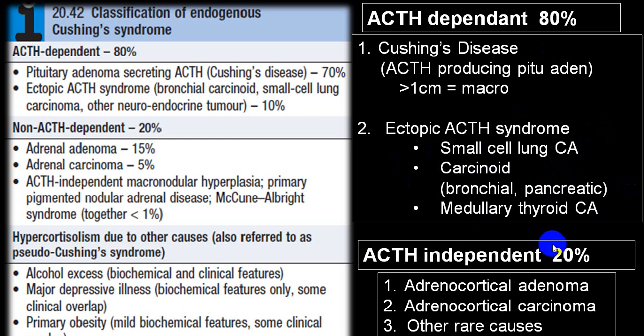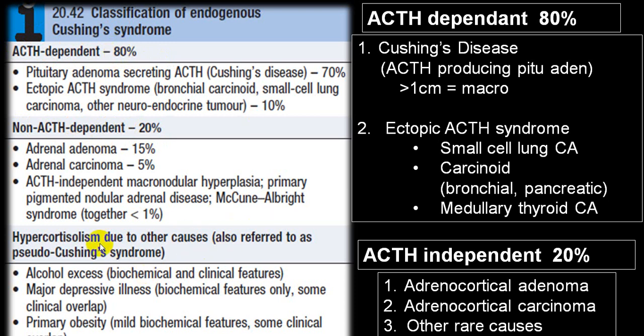While ACTH independent will be adrenal adenoma, carcinoma, and other rare groups. So ACTH dependent groups will be 80%, and non-ACTH dependent means ACTH independent, 20%.